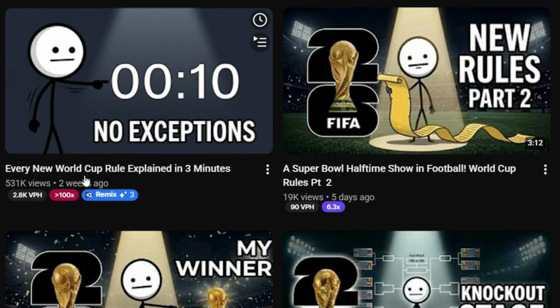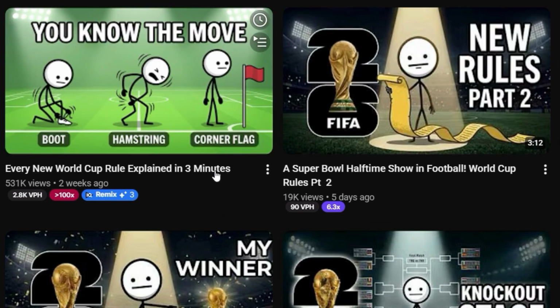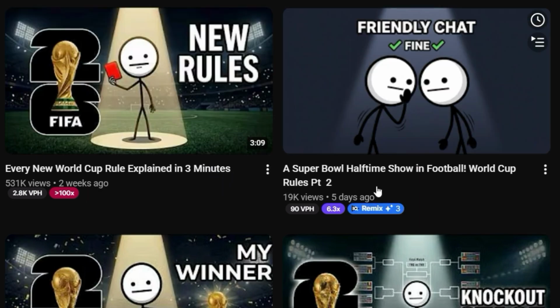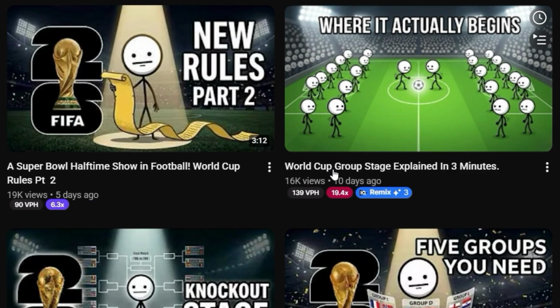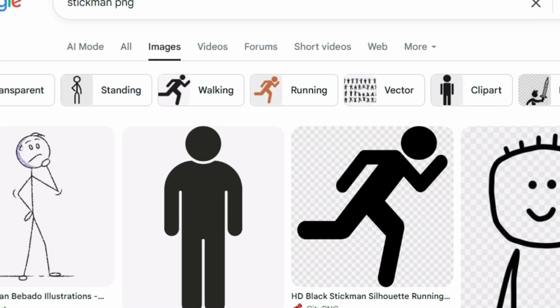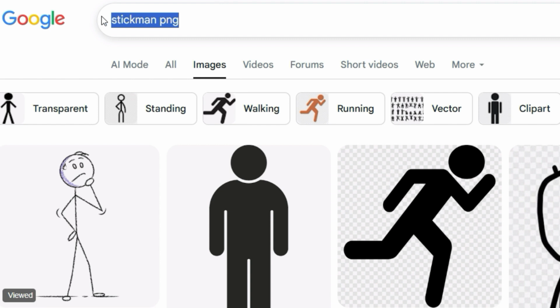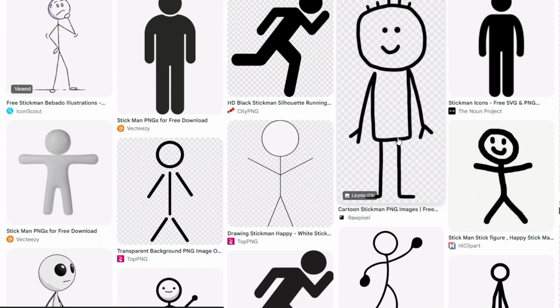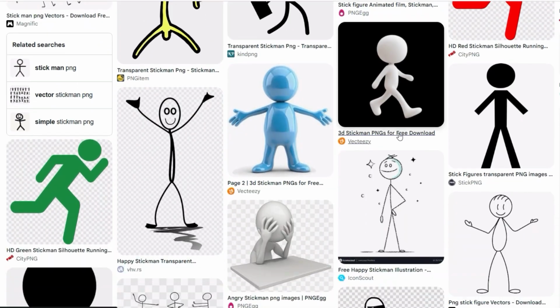Many of these channels were created recently, achieved monetization quickly, and continue growing because educational football content remains valuable even after the World Cup ends. Go to Google and search for Stickman PNG. Open the Images section and choose a Stickman design you like. Download the character that best fits your content style, because this will become the main visual element of your videos.